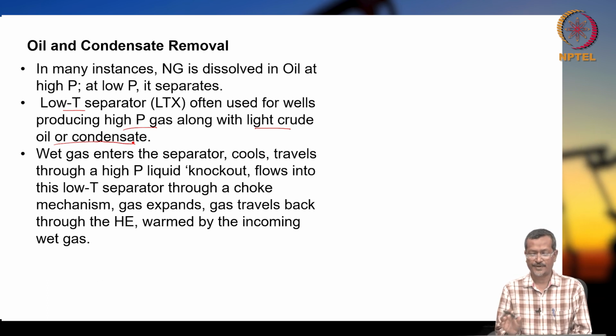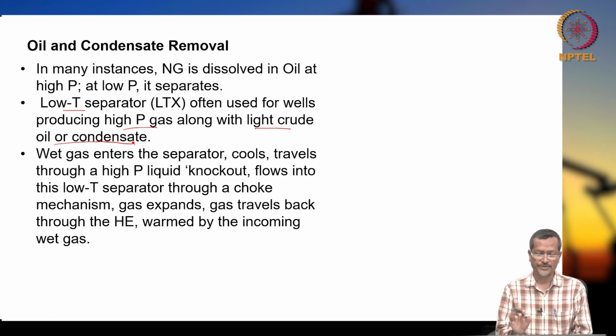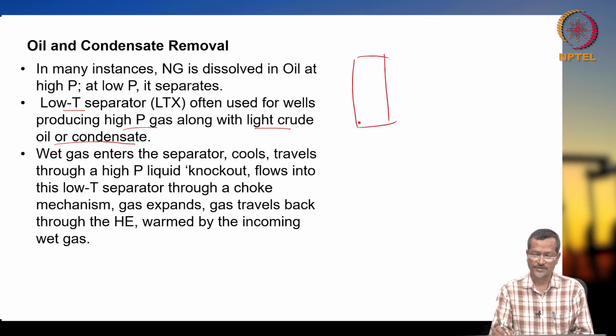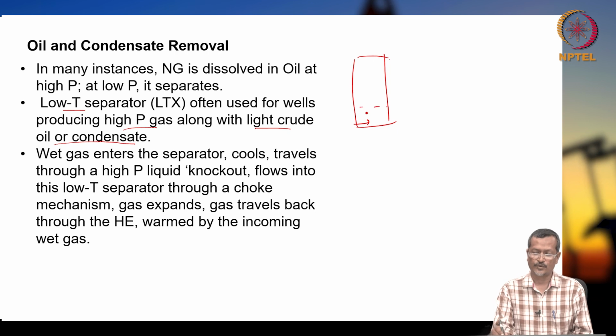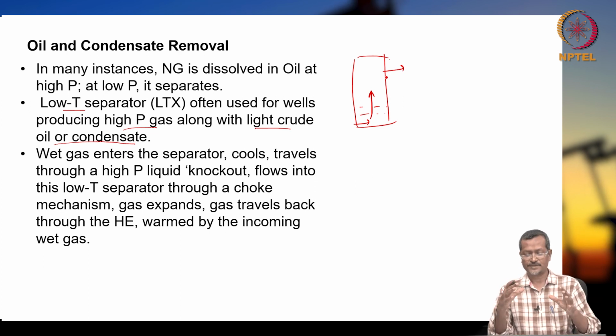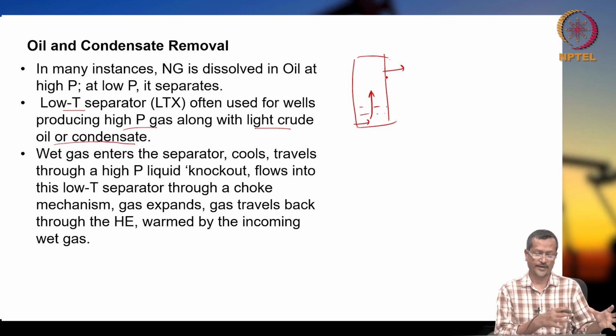Wet gas enters the separator, cools, travels through a high pressure liquid knockout. Okay, it will be like this. While it enters through the separator, there will be a cooling unit. So it will be cooling, travel through the high pressure liquid knockout, then flow into this low temperature separator through a choke mechanism. Then gas will be expanding, and the gas will be driven back through a heat exchanger.